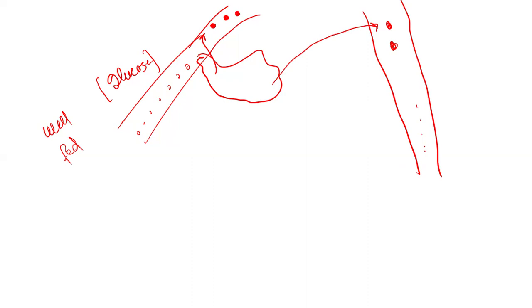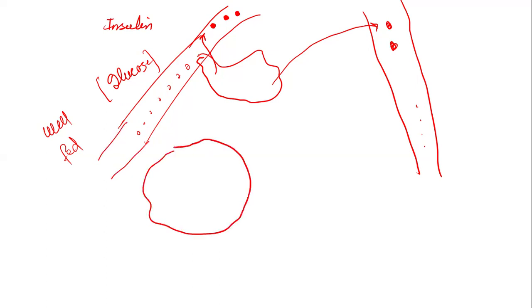So in the well-fed state, when there is high glucose concentration, it will release the hormone insulin. And this insulin will help the cells to pick up the glucose from the blood. And why can some cells not pick up glucose in the absence of insulin?